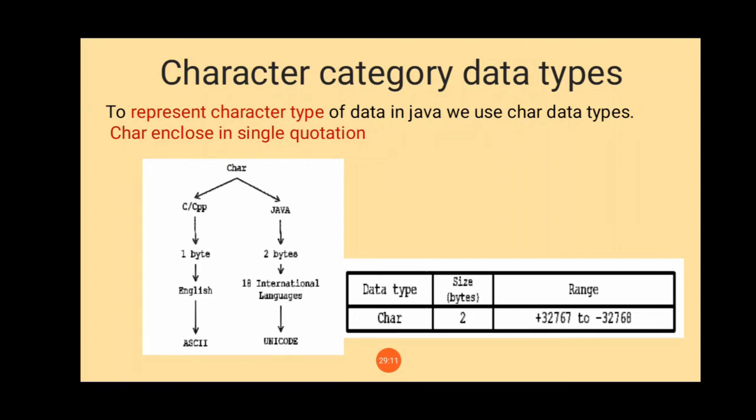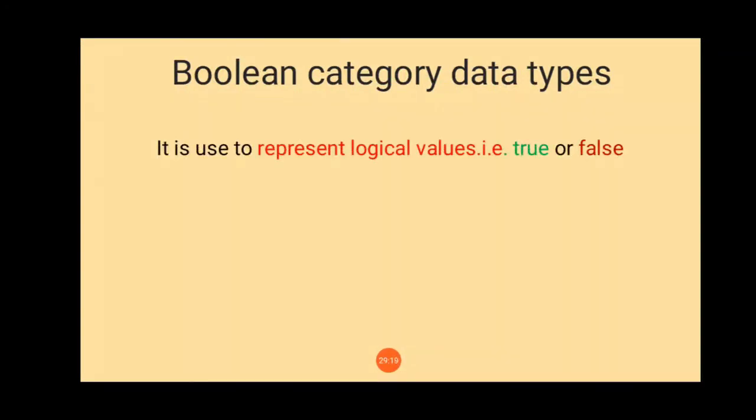Now go to the next one, the Boolean category of data type. What do you mean by Boolean? Very simple. It is used to represent a logical value, that means true or false. Sometimes we need to validate some data, so at that time we use a value as true or false. How much memory is required to store a Boolean data type, and what is the range? Very simple, size and range are not applicable. No memory allocation for true and false.